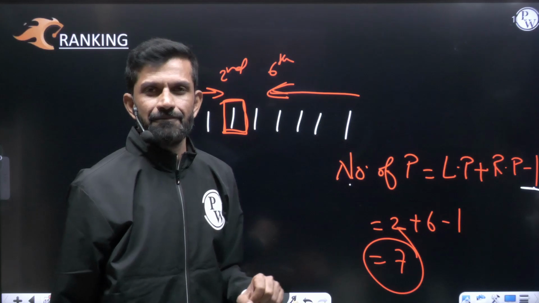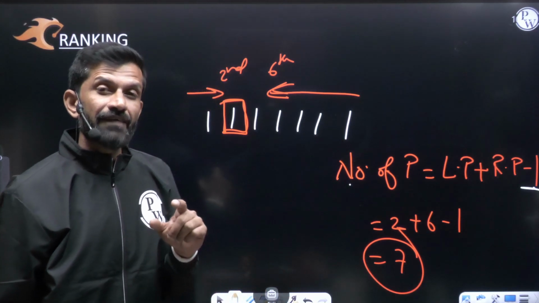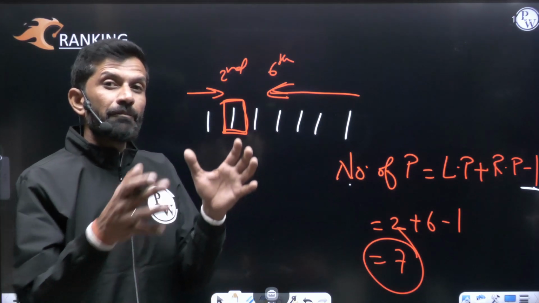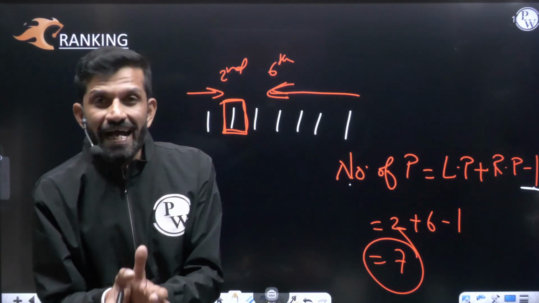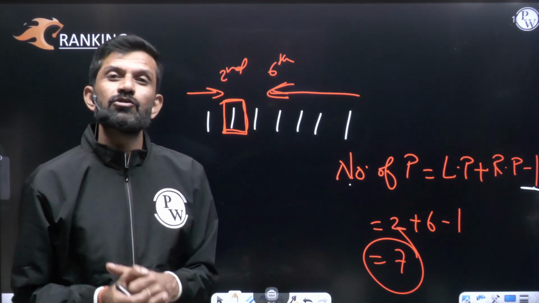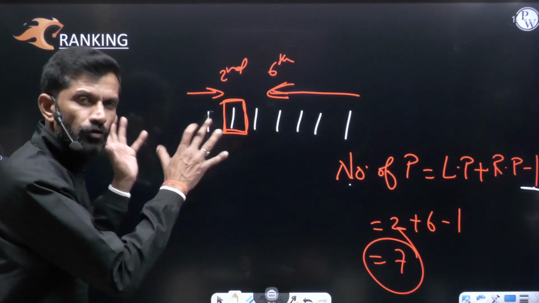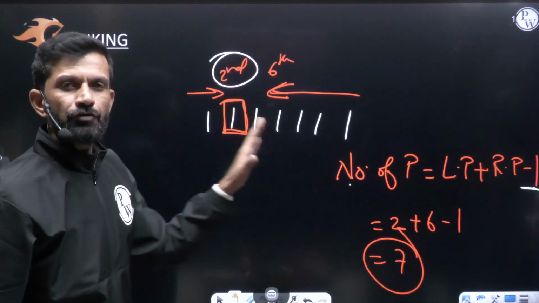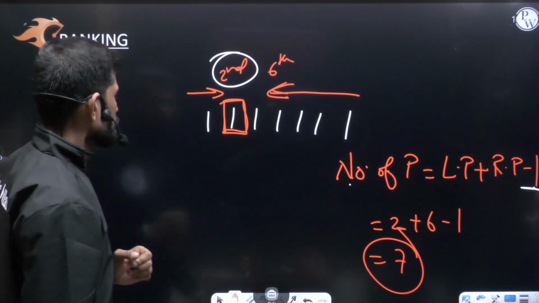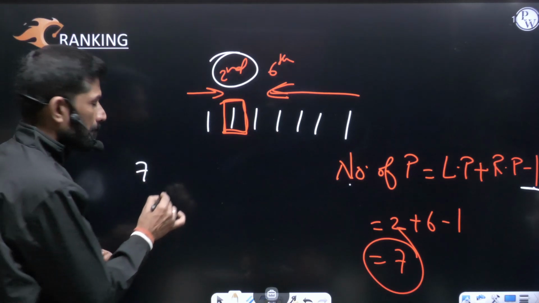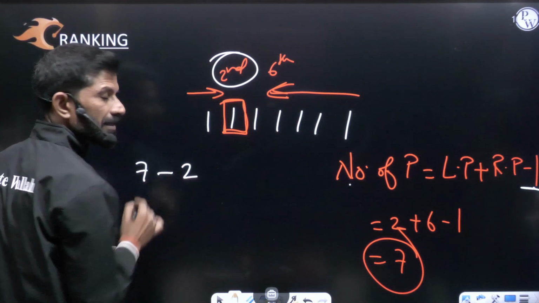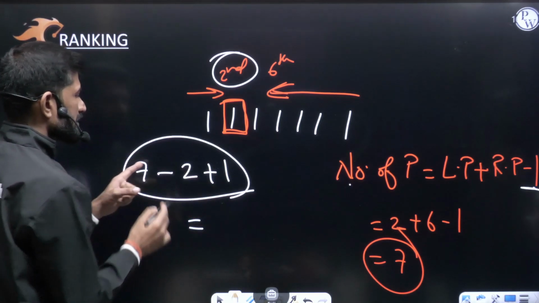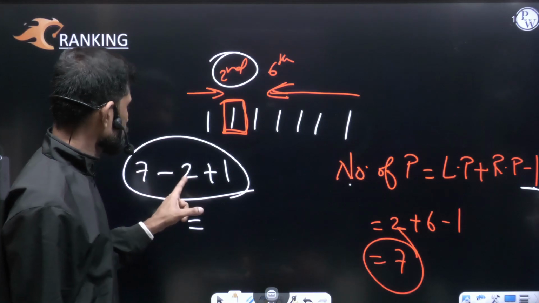From this, we can also say that if one side position of the person is to be found, from the number of people we subtract the other side position and then add 1. Like if we know the number of people and that he is second from the left, we find his position from the right: number of people minus left position, 7 minus 2 is 5, plus 1.